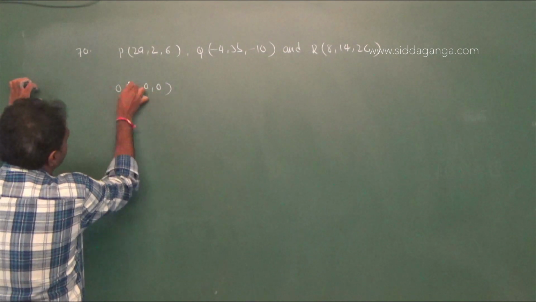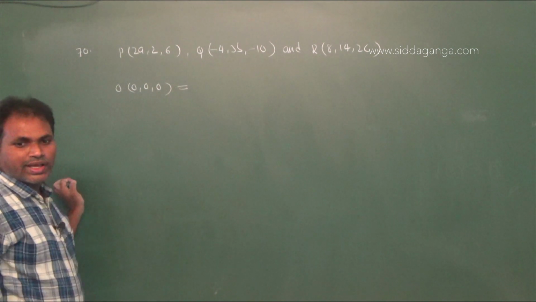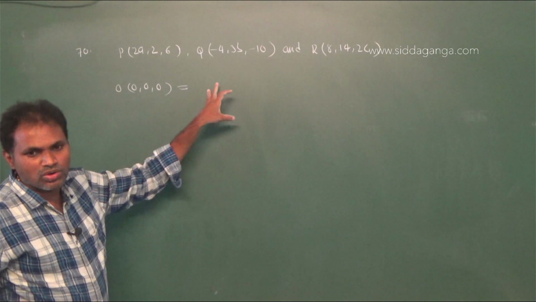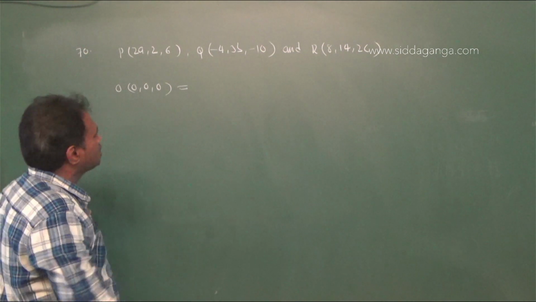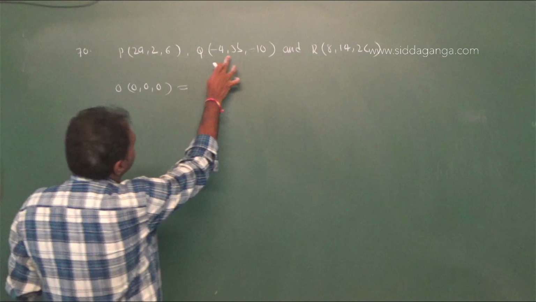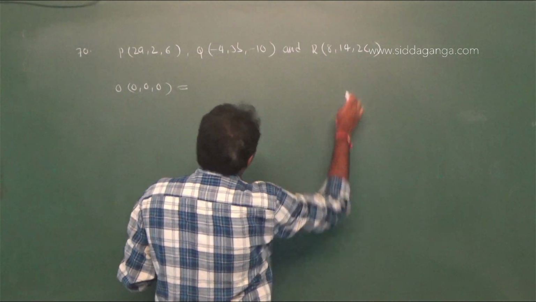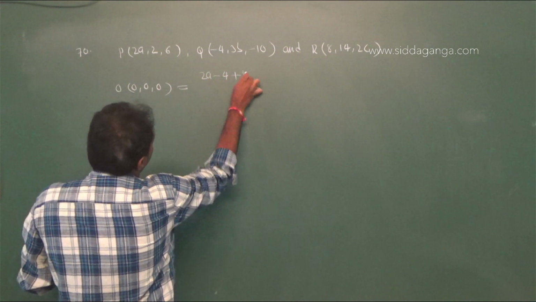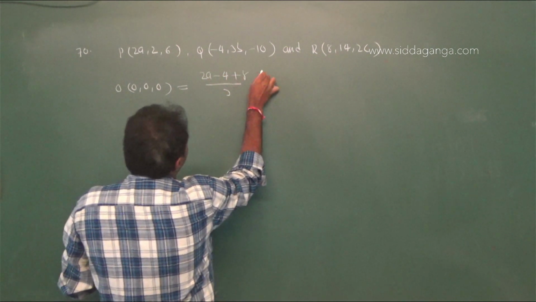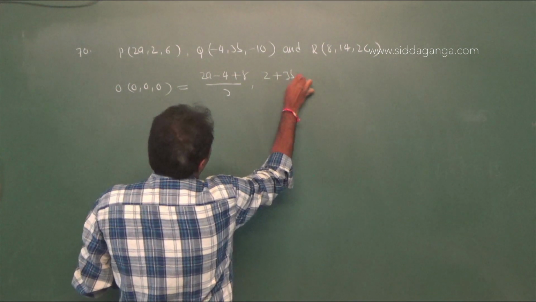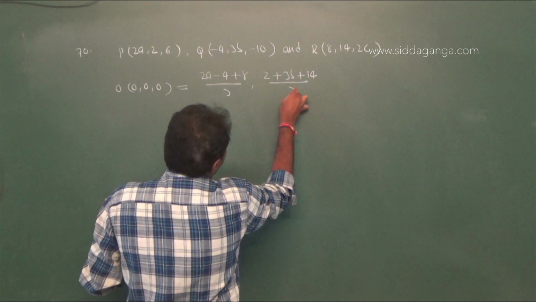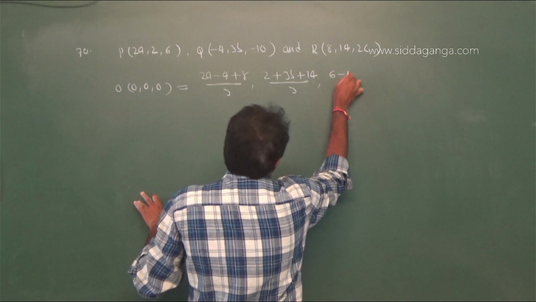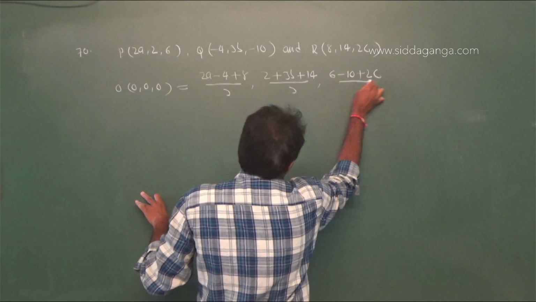the centroid formula: x1 plus x2 plus x3 by 3, y1 plus y2 plus y3 by 3, z1 plus z2 plus z3 by 3. Therefore 2a minus 4 plus 8 by 3, 2 plus 3b plus 14 by 3, 6 minus 10 plus 2c by 3.